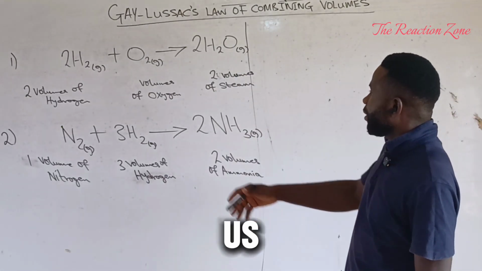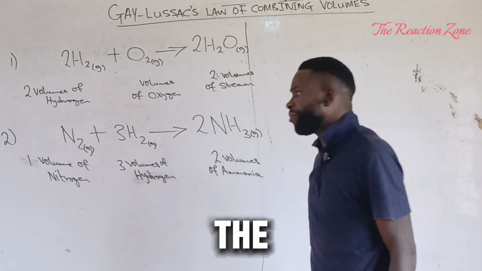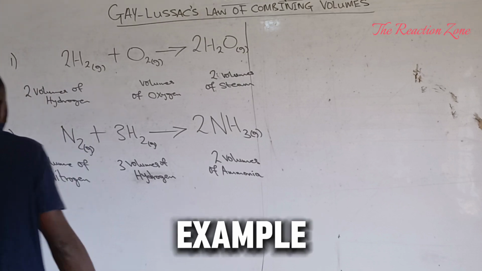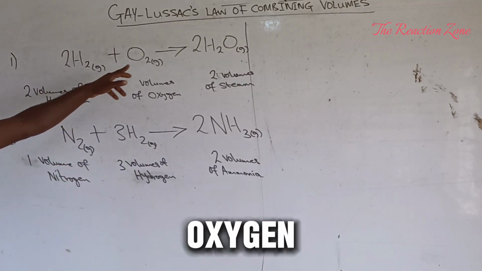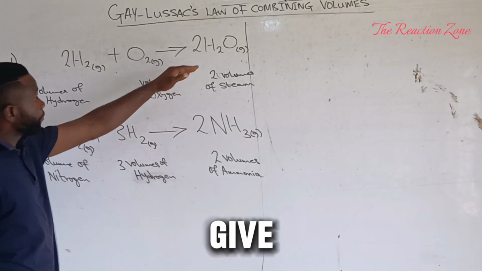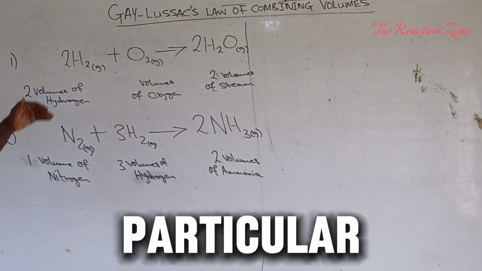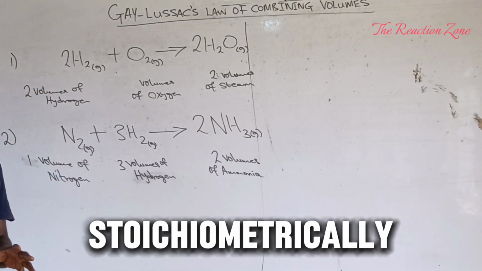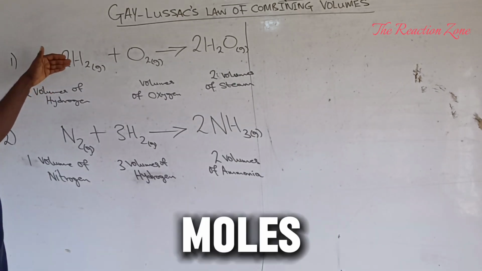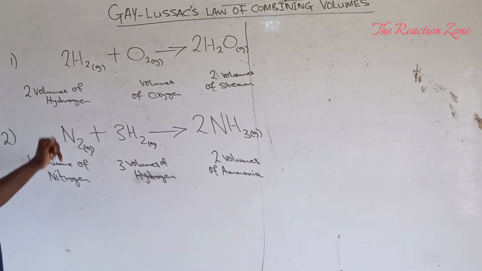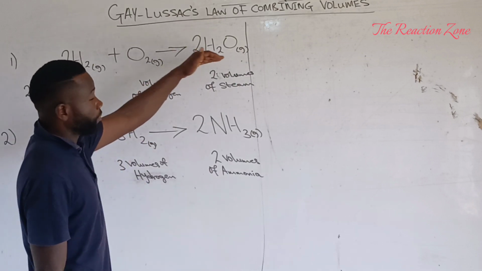Now let us understand what Gay-Lussac's law is saying using the two examples on the board. The first example shows the reaction of hydrogen gas with oxygen gas to give steam. Looking at this equation stoichiometrically, it can be interpreted as 2 moles of hydrogen combined with 1 mole of oxygen to give 2 moles of steam.